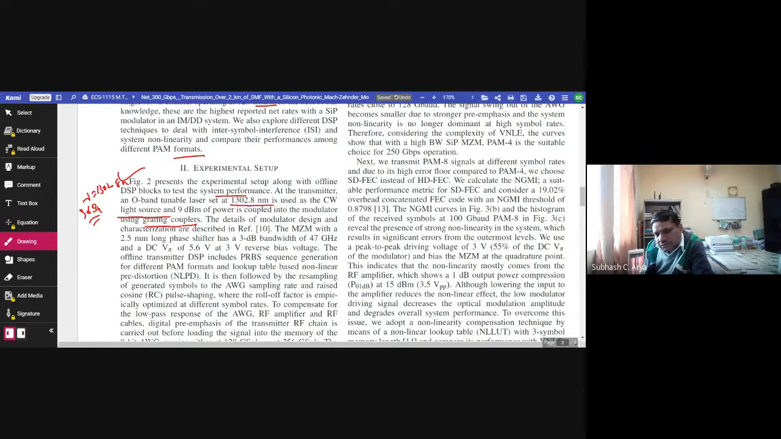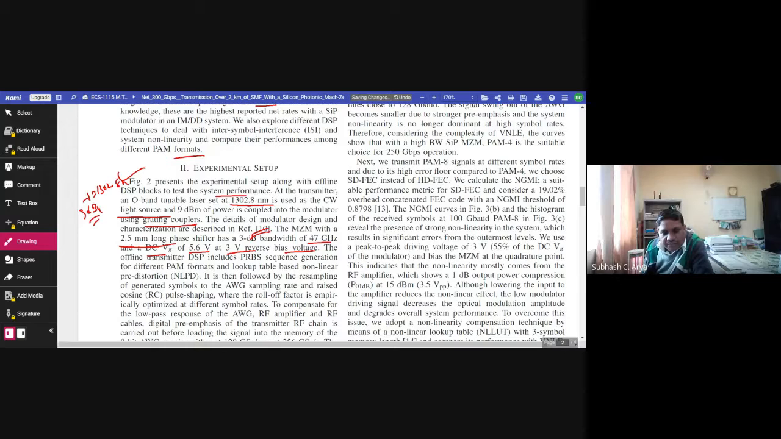This laser power is coupled to the modulator using a grating coupler. The details of modulator design and characterization are described in reference 10. The Mach-Zehnder modulator with a 2.5 mm long phase shifter has a 3 dB bandwidth of 47 gigahertz and a DC V pi, the voltage needed for a pi phase shift, of 5.6 volt at 3 volt reverse bias voltage.